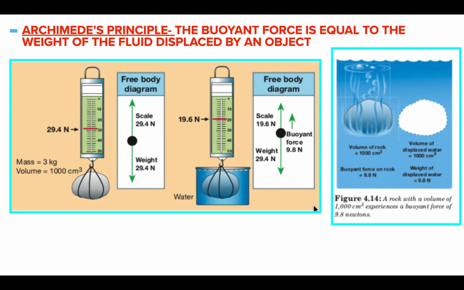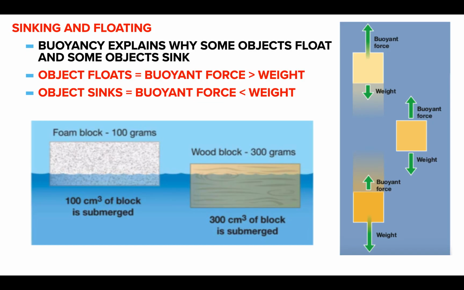So if you think about it, if that rock could somehow displace more water, couldn't you increase the buoyant force? It's really hard to change the shape of a rock, but if we think about changing the shape of other things, let's say that steel that we talked about earlier on, instead of having a steel cube, let's take that steel and spread it out over a greater area in the water and make it displace more water. As soon as you make it displace more water and push aside more water, you're going to be increasing the buoyant force acting on the steel. As soon as it's more than the weight of the steel, then you're going to get it to float.